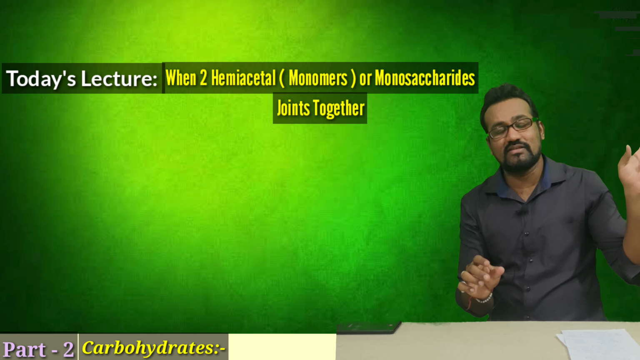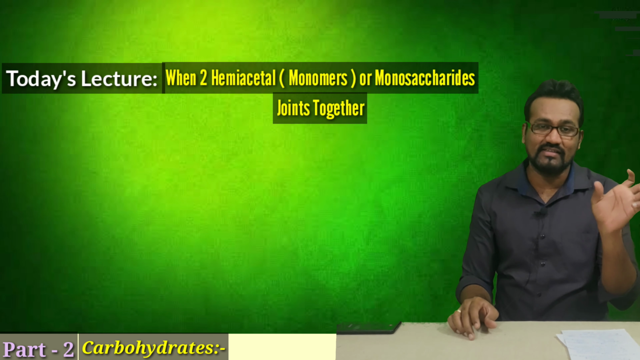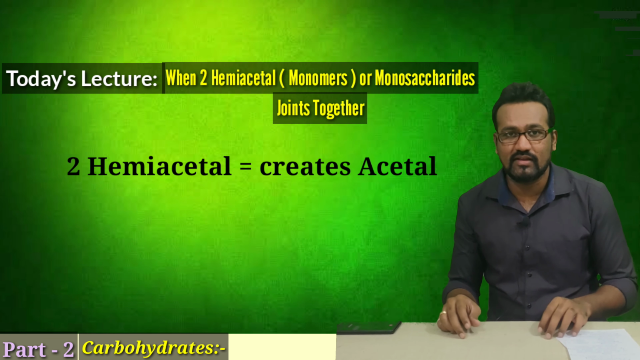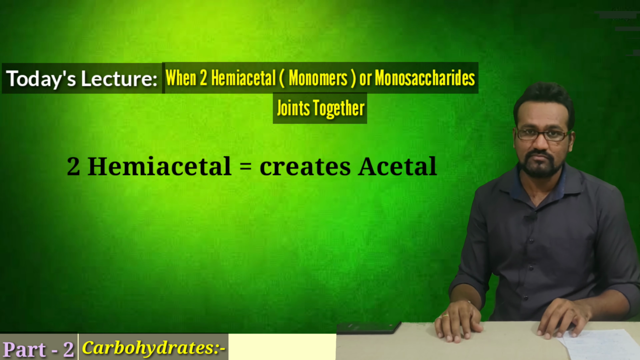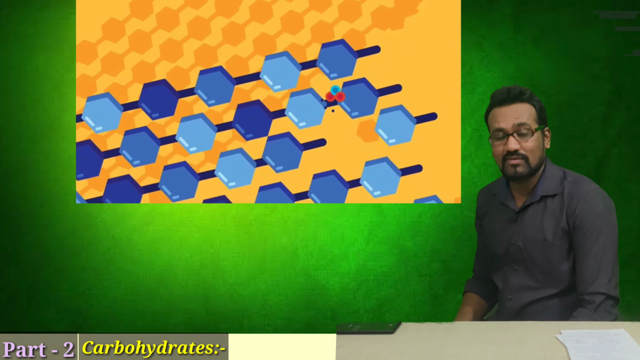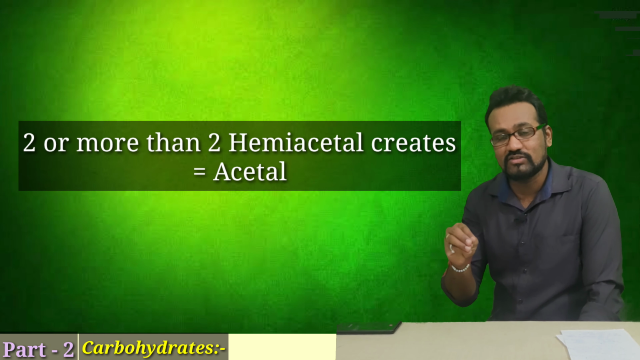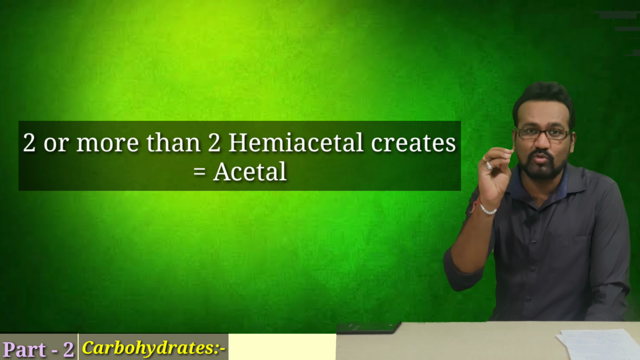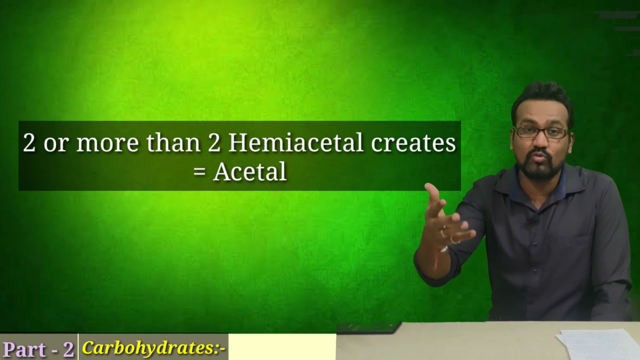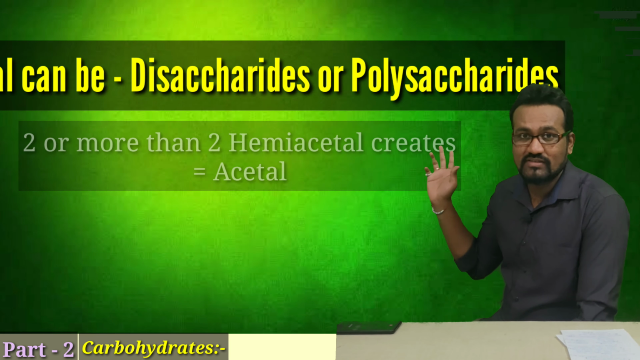In the previous lecture we saw how a hemiacetal forms. Hemiacetal means half acetal. Obviously when two half acetals come together, they will create an acetal. So in today's lecture we are going to discuss what happens when two hemiacetals, or more than two hemiacetals, come together. In simple words, hemiacetal means monosaccharide. When two or more monosaccharides come together, they will create a disaccharide or a polysaccharide, as I have highlighted here.